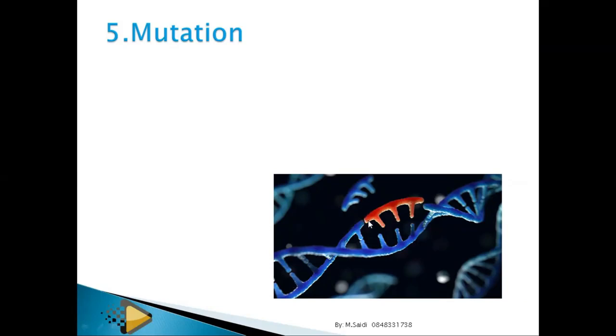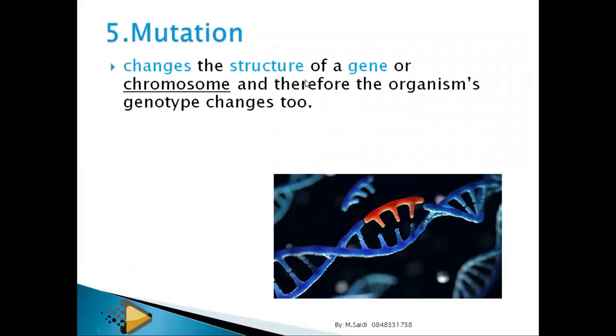This is a DNA. What happened? This was here. You see it is this color, the same color. But what happened? This part was cut and another part joined here. So it's also a mutation. This will result in a different organism. These mutations could be beneficial or could be lethal. They change the structure of the gene or chromosome, and therefore the organism's genotype changes too.